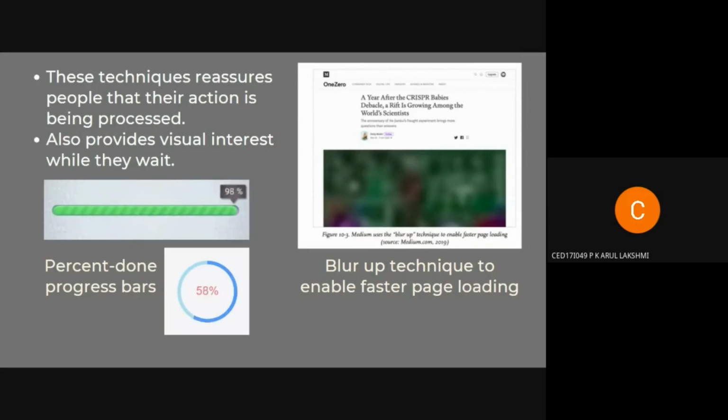But you're showing something to the viewers, so they don't feel like they're actually waiting for something. They are occupied with these visual distractions. As I told before, these techniques reassure people that their action is being processed, and also provide visual interest while they wait. So these were some of the techniques that you can use to engage your users during your Doherty threshold, or the 400 milliseconds time.